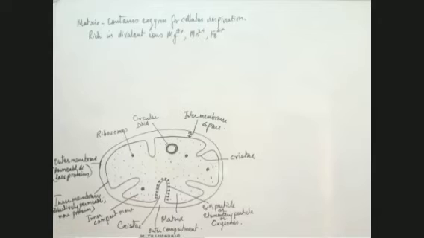Another important thing: I have already told you that the outer membrane has less protein and is permeable, whereas the inner membrane has more protein and is selectively permeable. Selectively permeable means it selects which ions and molecules are allowed to pass through. What type of proteins help in transport?